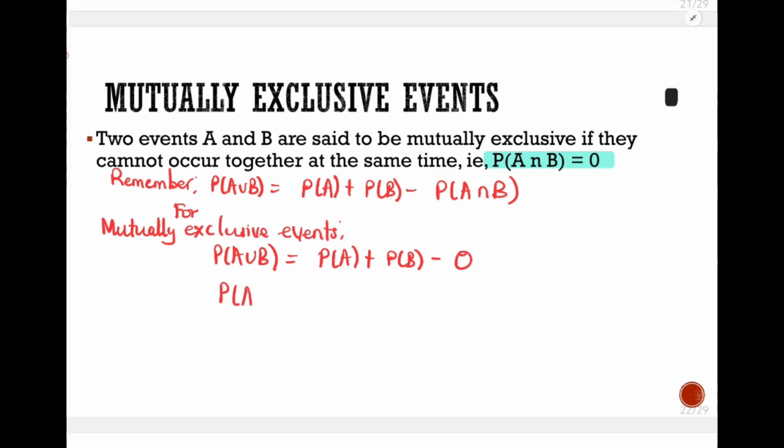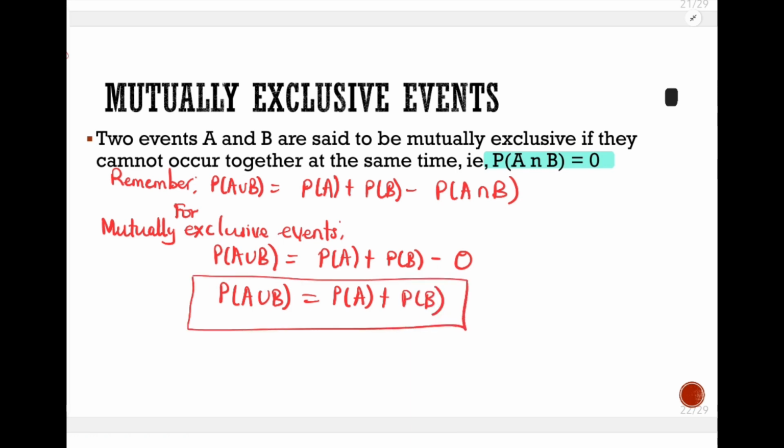And therefore, the condition for mutually exclusive events concerning their union is that probability of A union B is equal to probability of A plus probability of B. That's our condition for mutually exclusive events.